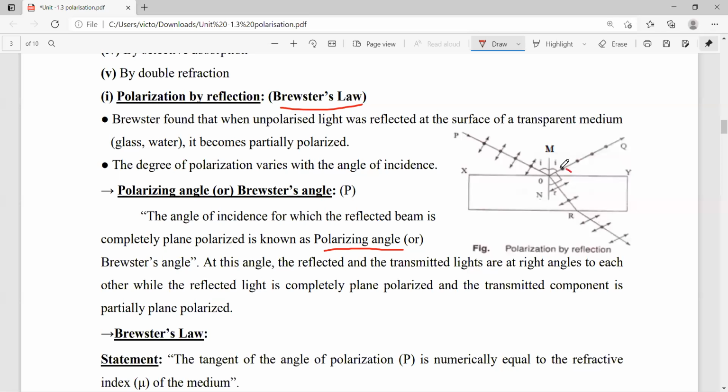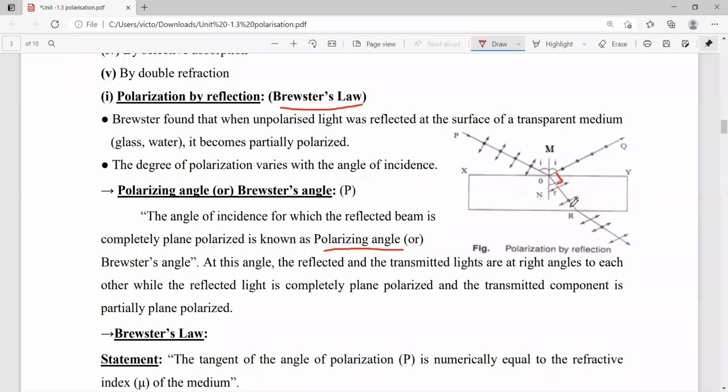So it is clear from the figure when you observe that. Here, this is a 90 degrees angle. This is the reflected ray and this is the transmitted ray. The angle between the reflected ray and transmitted ray is 90 degrees.